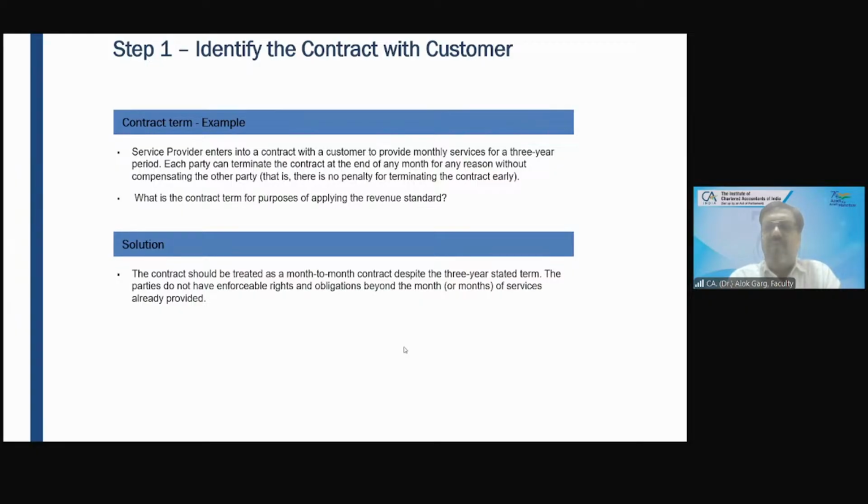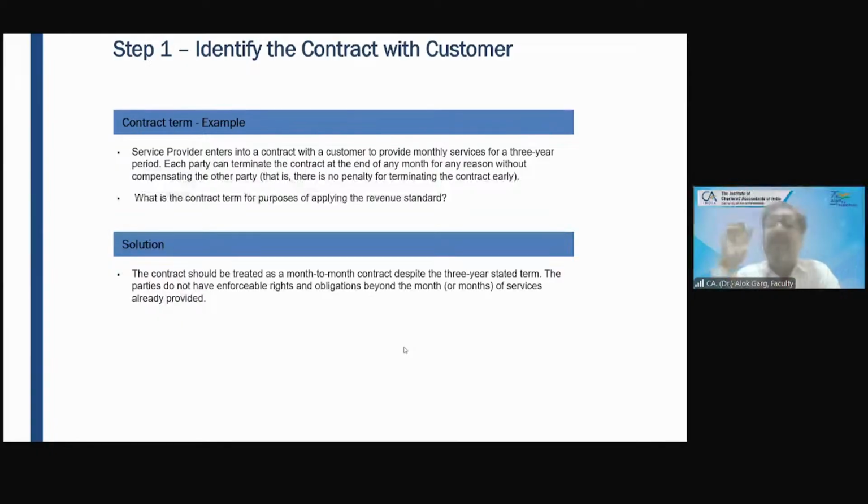In this case, what is the contractual period? 3 months or 6 months? What is the contract term? 3 months, sir. 3 months is the contract term. Should I recognize the revenue of rupees 10,000 over a period of 3 months or over a period of 6 months? Over a period of 3 months.